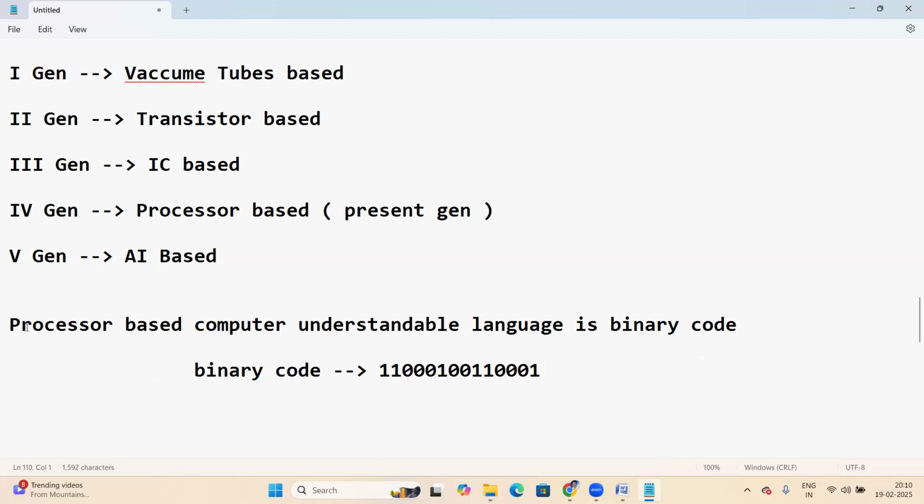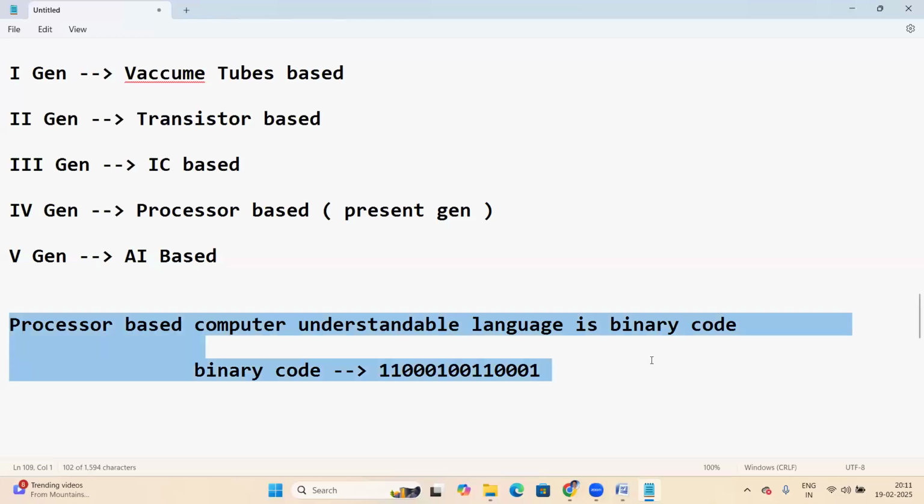So processor based computers understand binary codes, the zeros and ones format. This is the present generation.